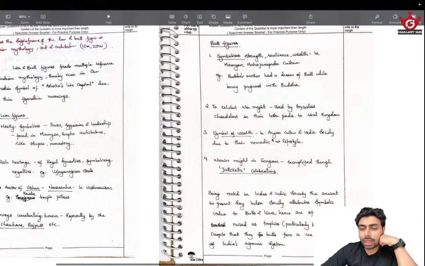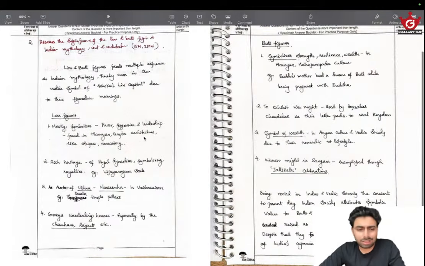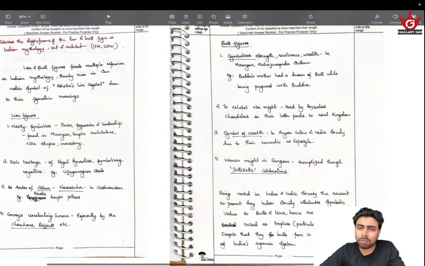Then a symbol of wealth in Aryan culture, Vedic society, due to their nomadic lifestyle. Yes, bull figures are a symbol of wealth. Aryans used cows for worship and bulls as a symbol of wealth because they were constantly moving. That's the only possession of wealth they had. Then warrior might in Sangam, exemplified through Jallikattu celebrations. We know Jallikattu and we can easily connect it with the bull, because one who is able to tame the bull is regarded as a warrior and is bestowed with valor. So that's there. All 4 points are needed. Just 4 general points. I just sprinkled the available knowledge and then brought in the reference of Vishnu and Narasimha, then Jallikattu celebration and symbol of wealth, symbol of strength.